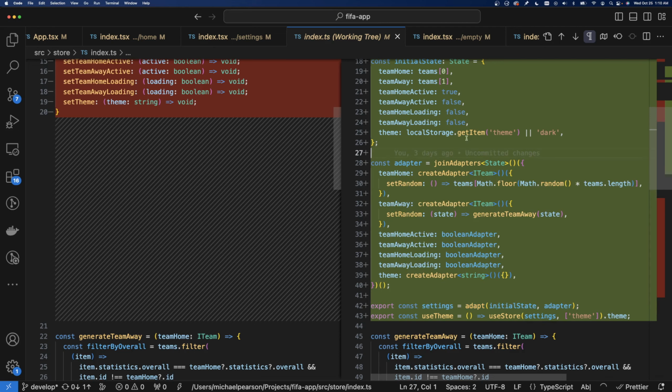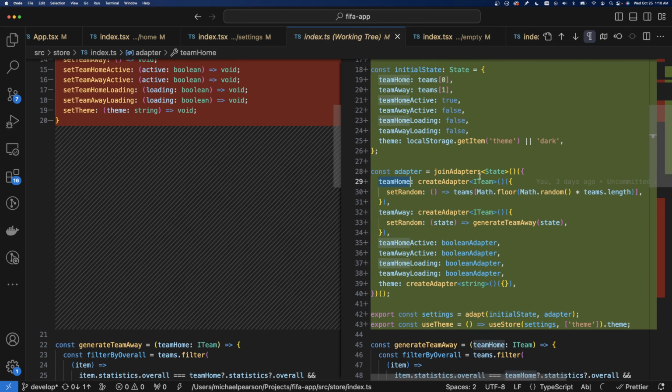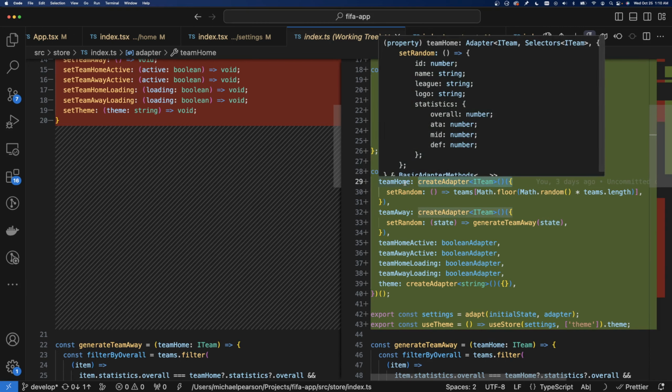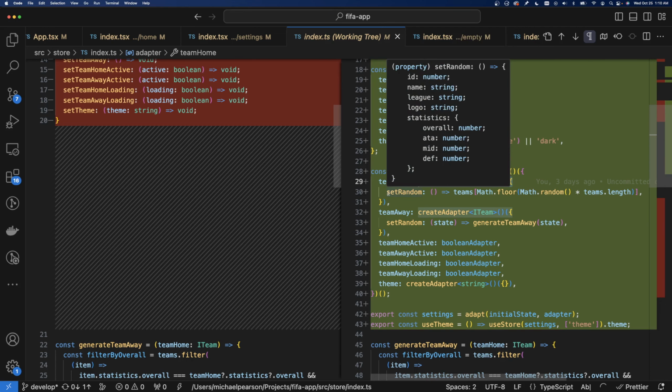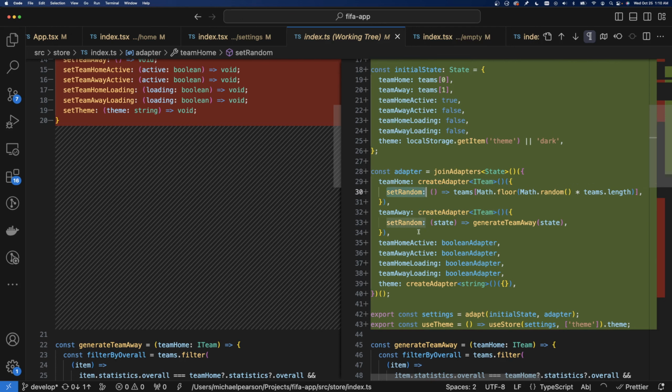Okay. So join adapters, basically what it does is for each property of state that you pass in, you define a way that substate can be managed. So for each of these, this is an iTeam, and so you create an adapter for that, and team home is going to have its own set random function.